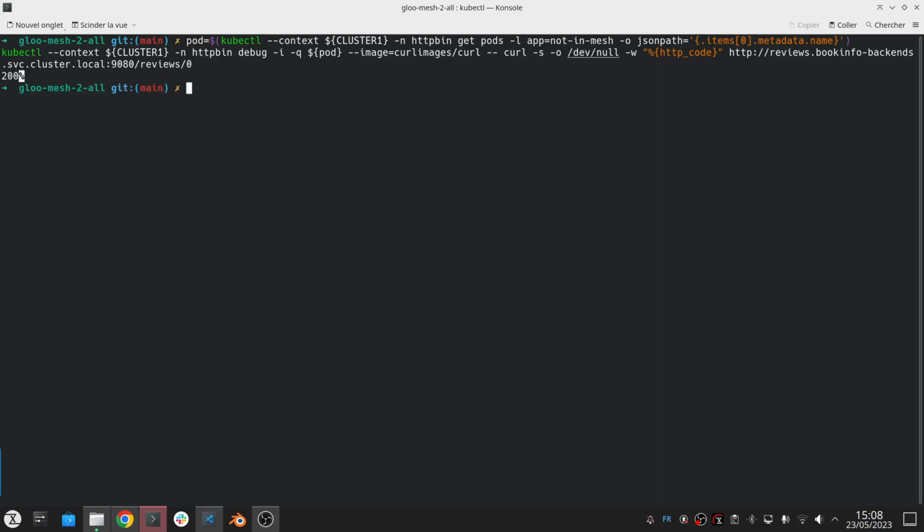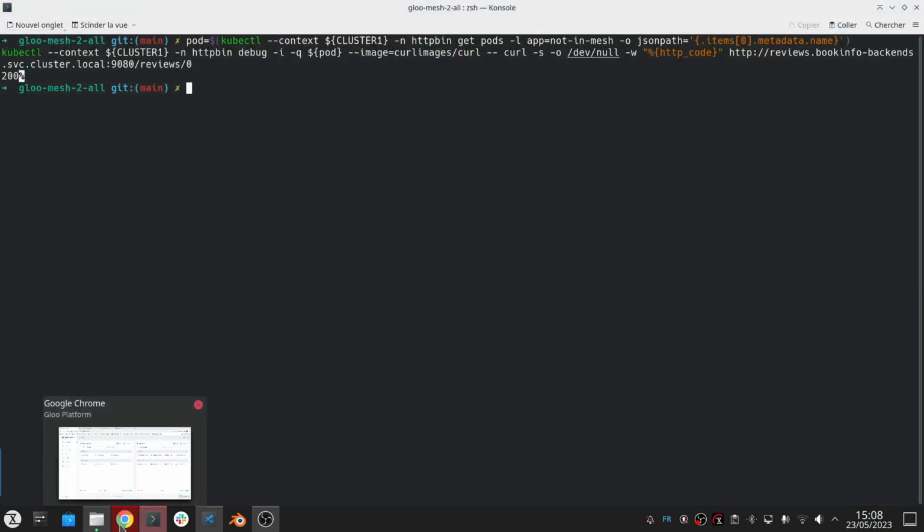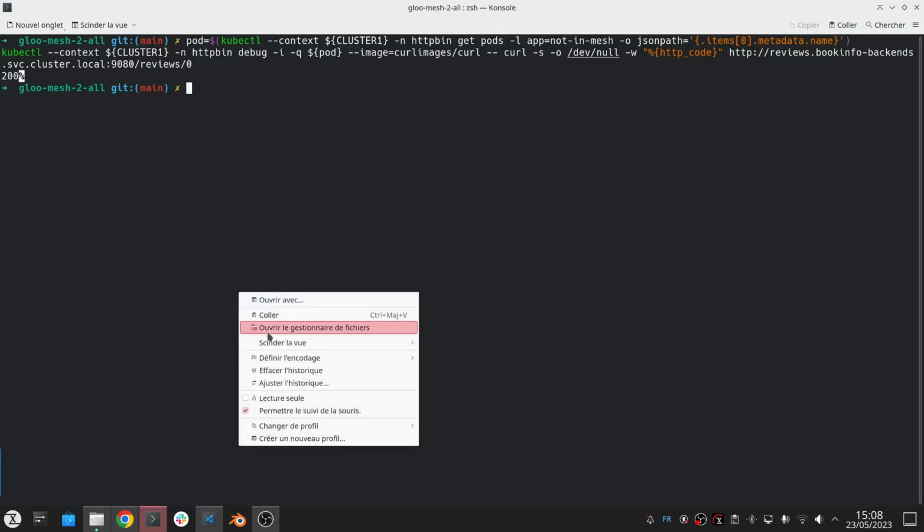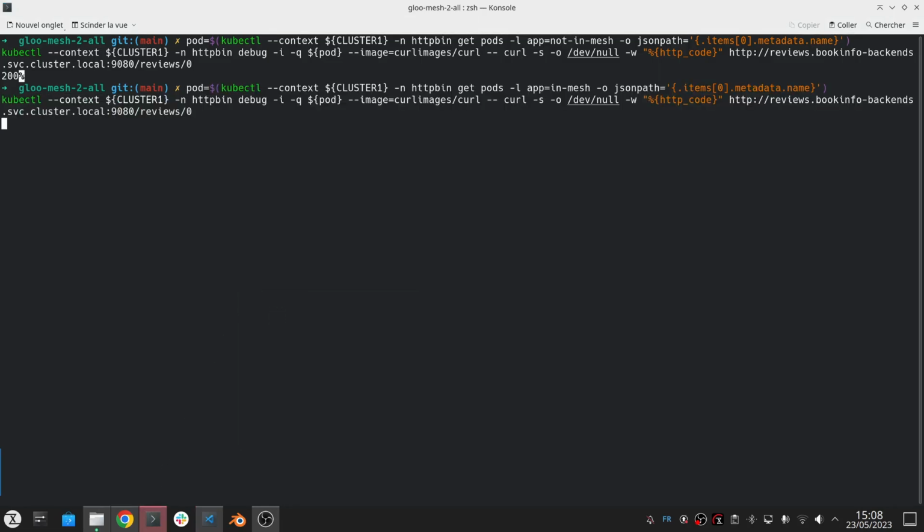You see, I get a 200 response code. And obviously that's the same if I try from a service that is in the mesh but not in the workspace. I can also access the review service, because by default any service can communicate together, even if they are not in the mesh.